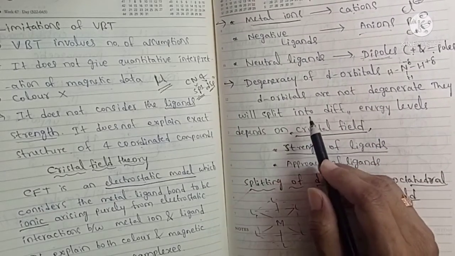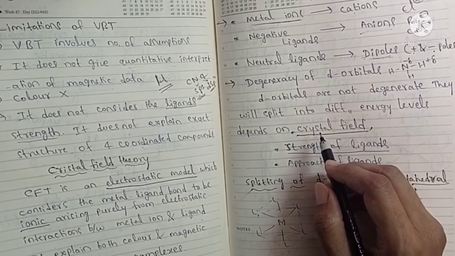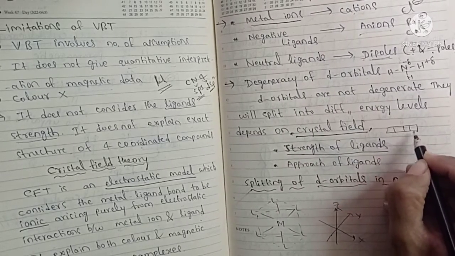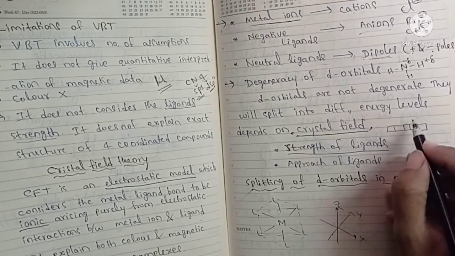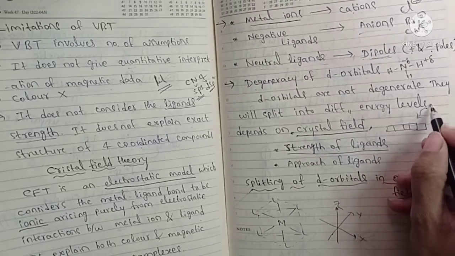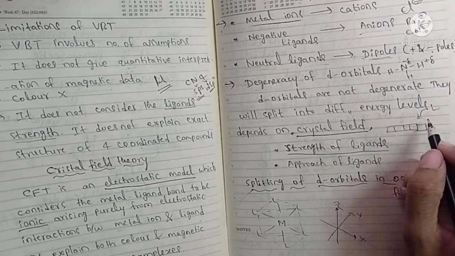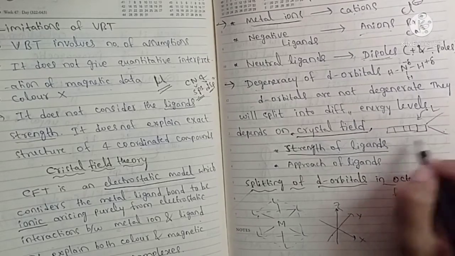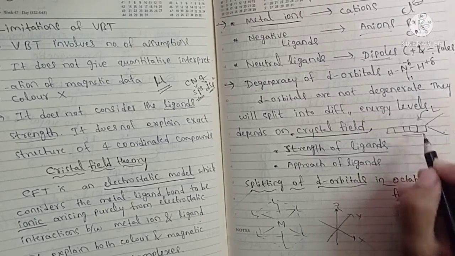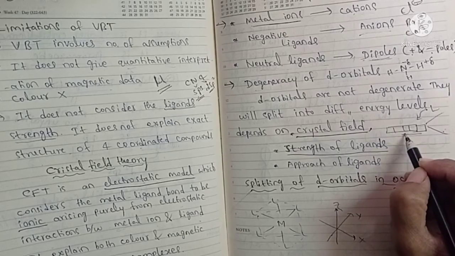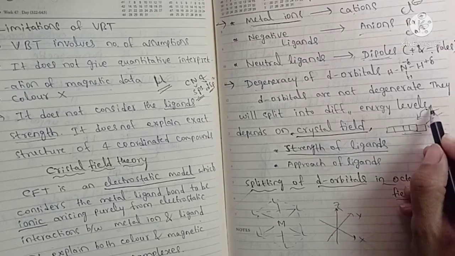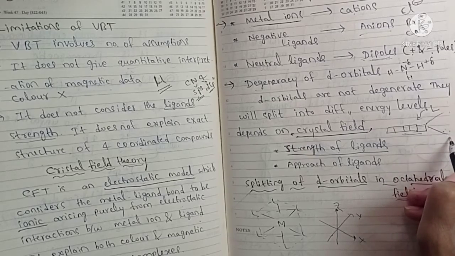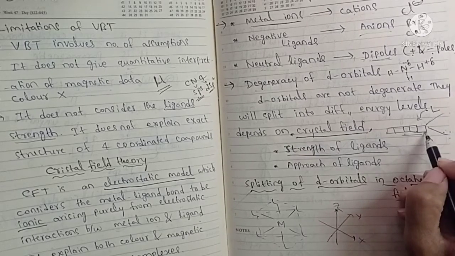Before the approach of ligands, before complex formation, the d orbitals have the same energy, but when ligands approach the metal ion, they split into different energy levels. The degeneracy is broken by the approach of ligands. Degeneracy means equal energy.